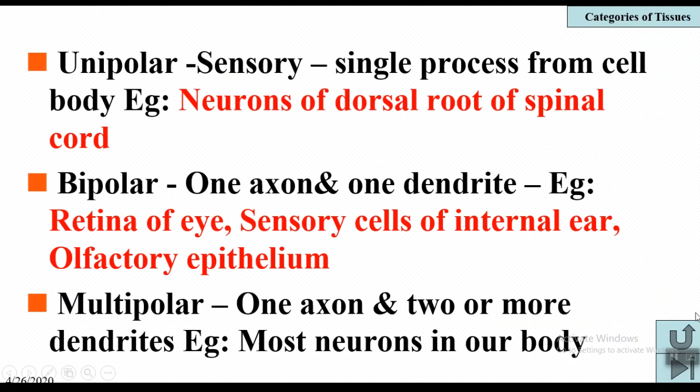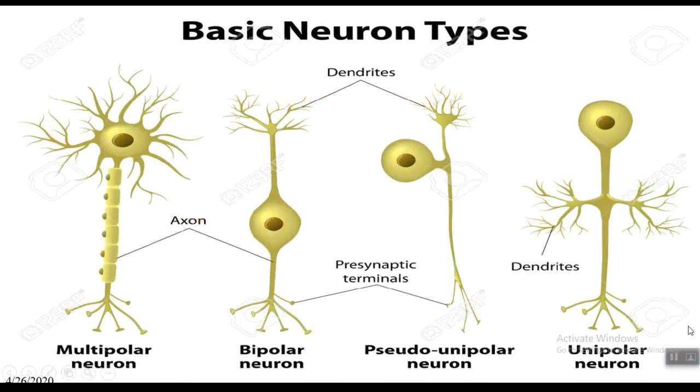Based on their nature, whether they are sensory or motor, neurons are called sensory neurons and motor neurons, afferent and efferent.